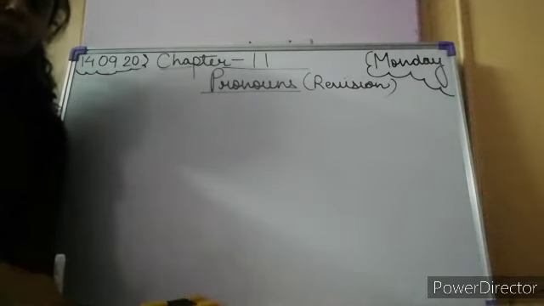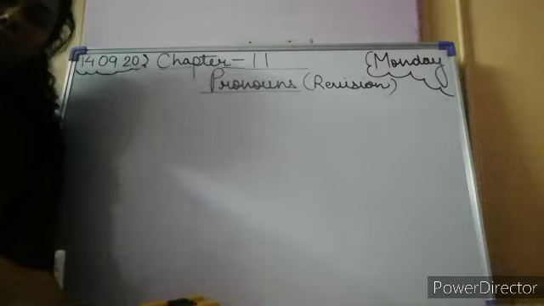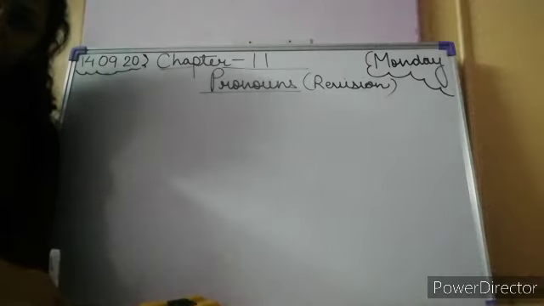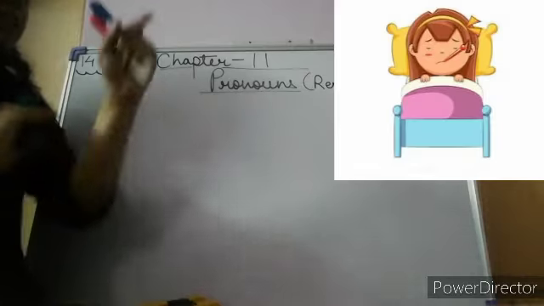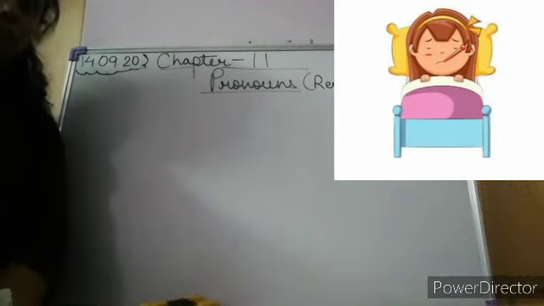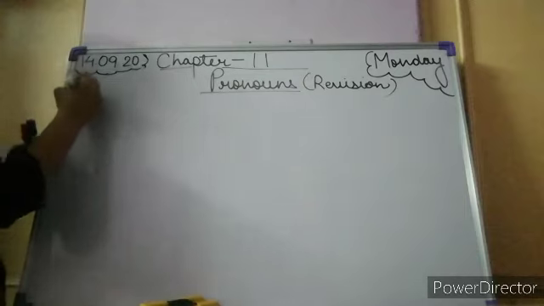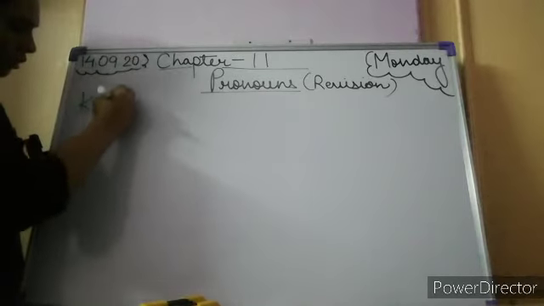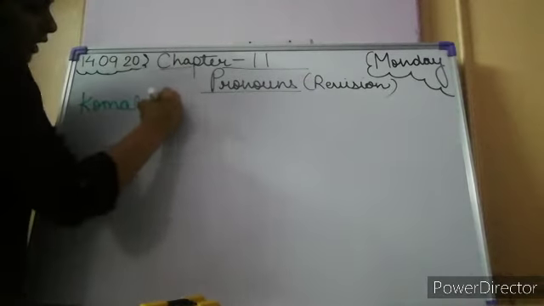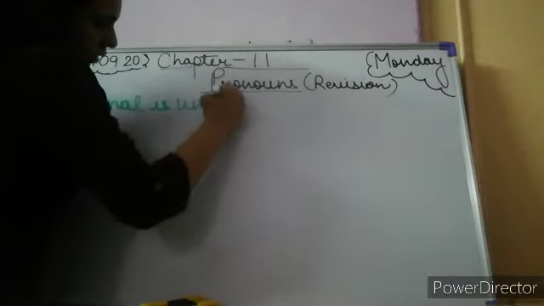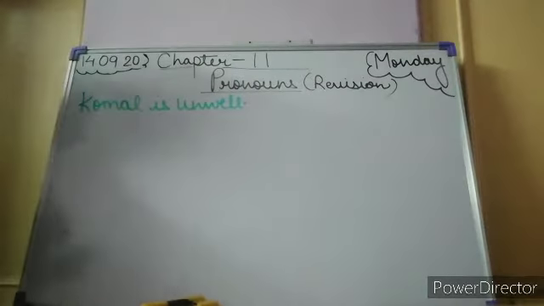In our today's class, we are going to revise the 11th chapter of our book, that is pronouns. Let's have a look at this picture. This is Komal, and as you can see, Komal is unwell. So, we can write this sentence: Komal is unwell, right?